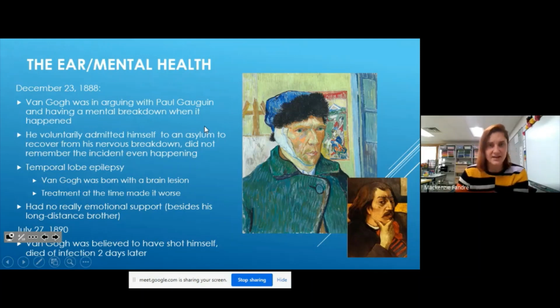And a reason why they think Van Gogh might have done that is because he actually had a problem with his brain. They kind of did some research on all of his symptoms and things he talked about, and the doctors today think he would have been diagnosed with temporal lobe epilepsy, which is essentially meaning in his brain he was born with a clump that was not quite right, and it affected the way he thought and the way he saw and the way he interacted with people. So he was not born with a healthy, normal functioning brain.